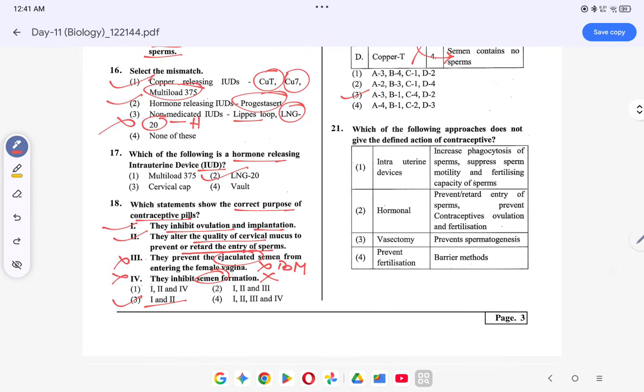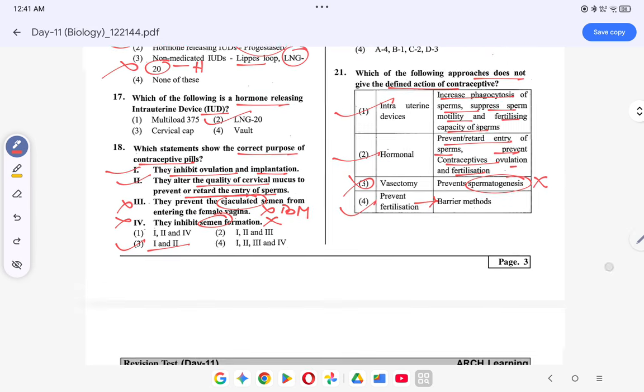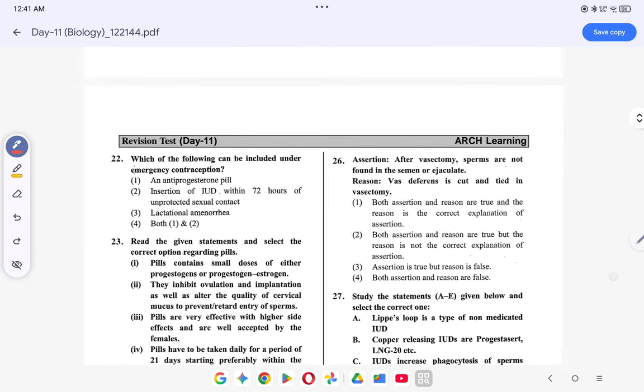Coming to the next question, intrauterine devices. Okay, does not give a defined action. Intrauterine devices increases phagocytosis of the sperm, suppresses sperm motility and fertilizing capacity of sperms. This is correct. Hormonal IUDs prevent retard entry of the sperms, prevent ovulation and fertilization. This is also correct. Vasectomy prevents spermatogenesis. No, vasectomy does not prevent spermatogenesis. It's rather it stops the sperm from entering the ejaculatory duct. तो ये वाला तो गलत है. Prevent fertilization, barrier methods. This is correct. तो ऑप्शन 21 का क्या हो जाएगा? 21 का हो जाएगा 3.